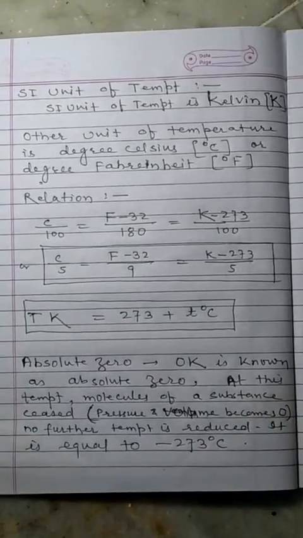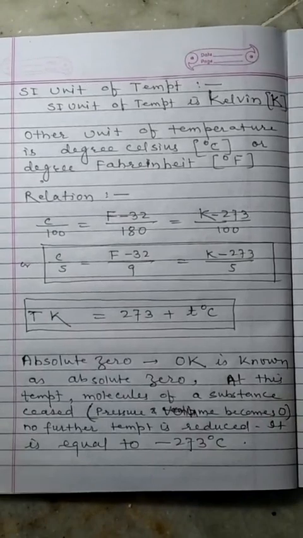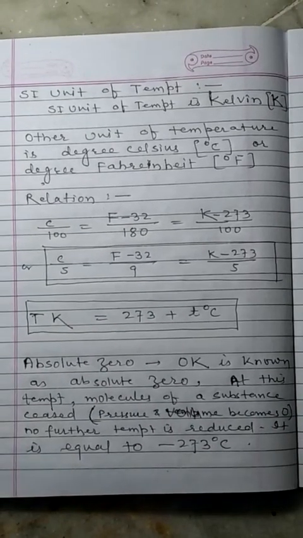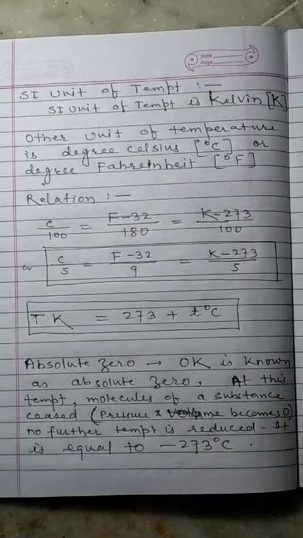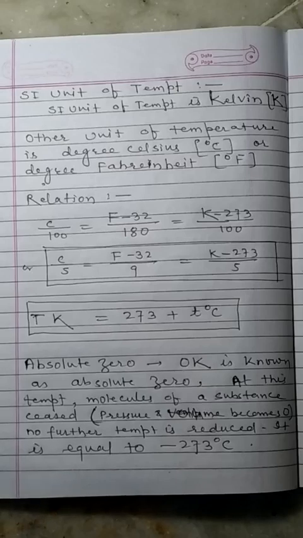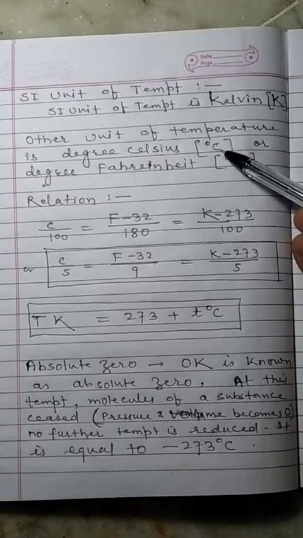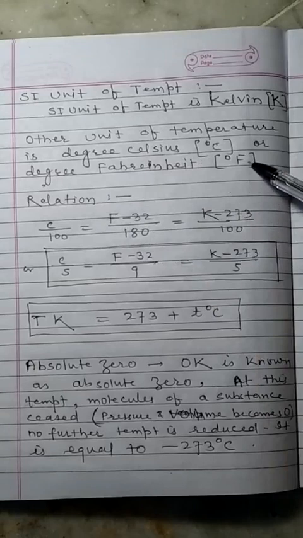Next, unit of heat. The SI unit of temperature is Kelvin, denoted by capital K. Other units of temperature are degree Celsius, represented by °C, and degree Fahrenheit, °F.